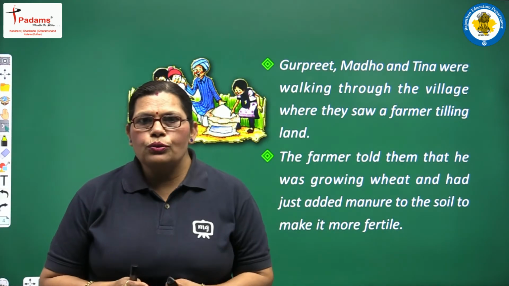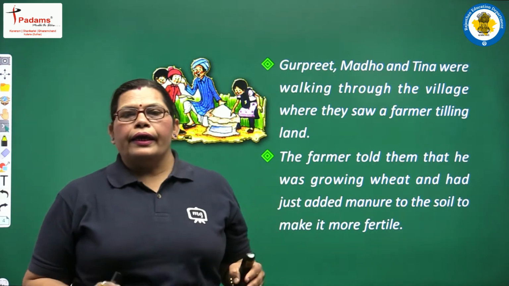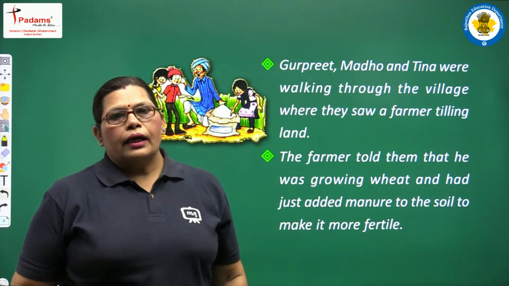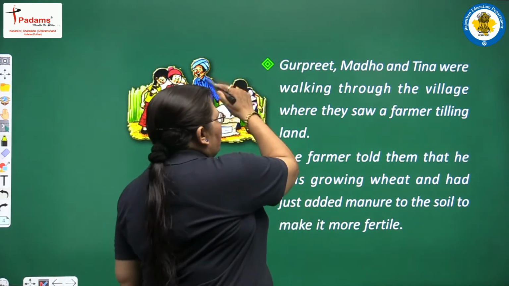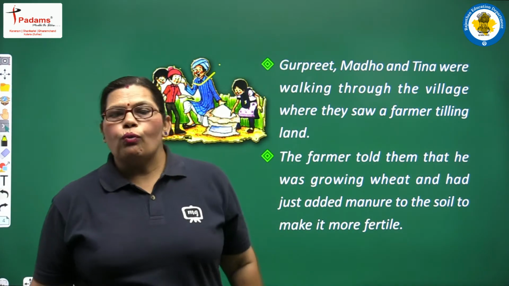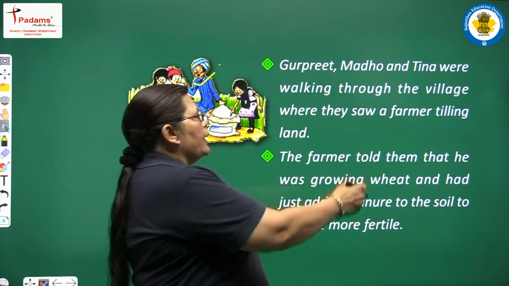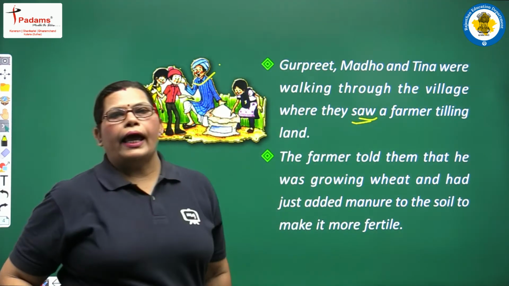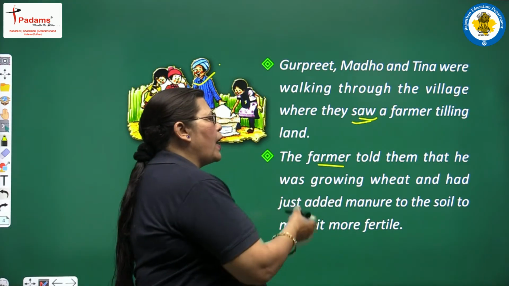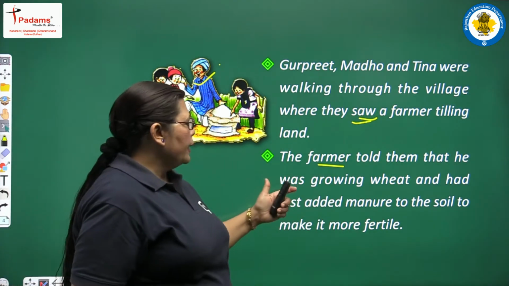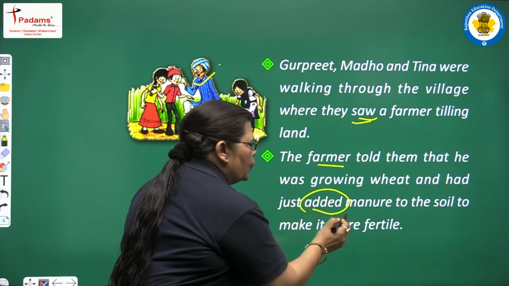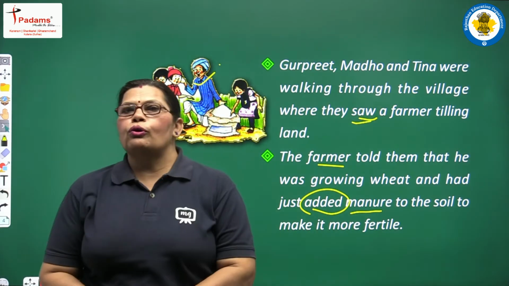The farmer is sowing seeds, the farmer is tilling. Here these students have some curiosity and they come to the farmer. See here, Gurpreet, Madho and Tina were walking through the village where they saw a farmer tilling land. The farmer told them that he was growing wheat and had just added manure to the soil to make it more fertile.